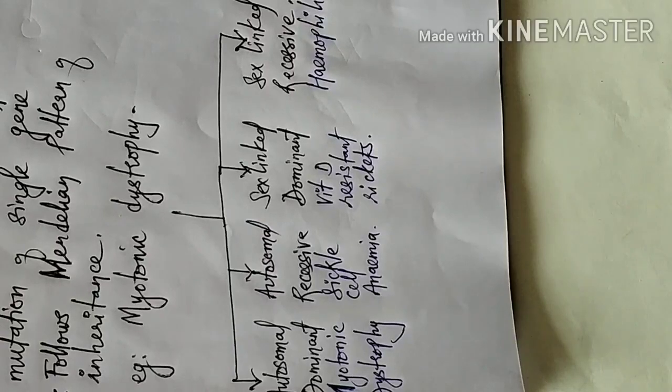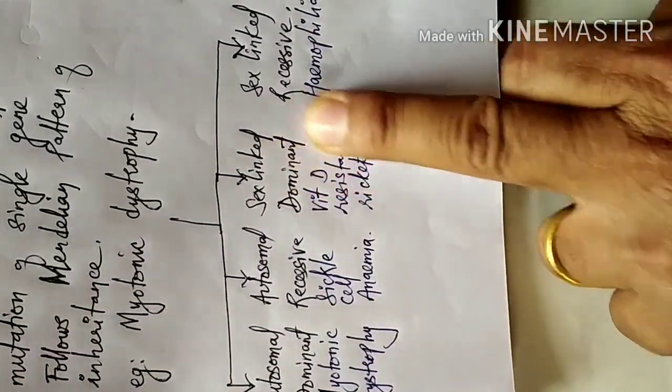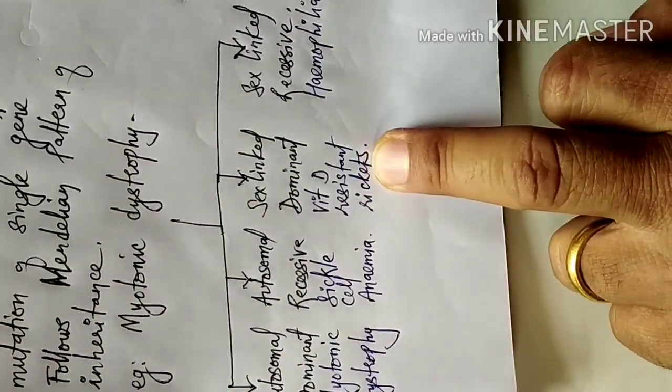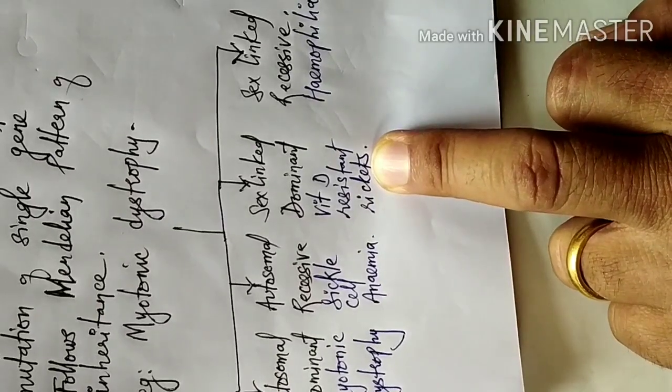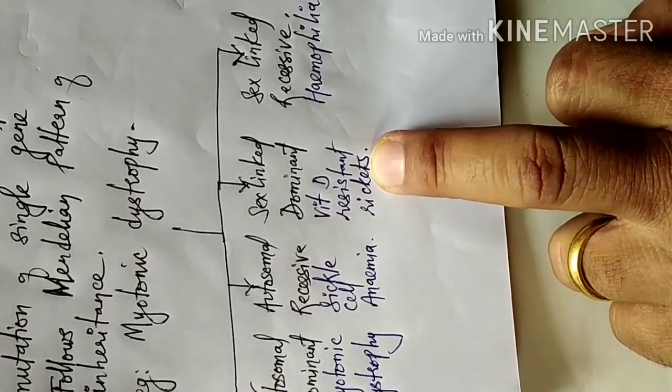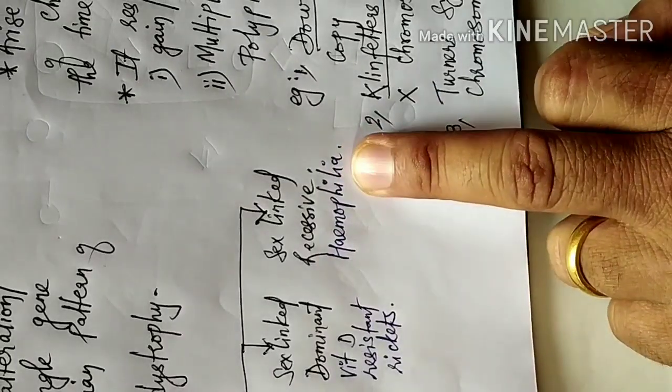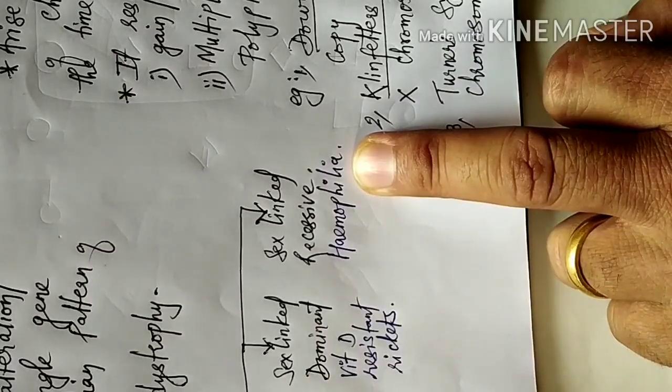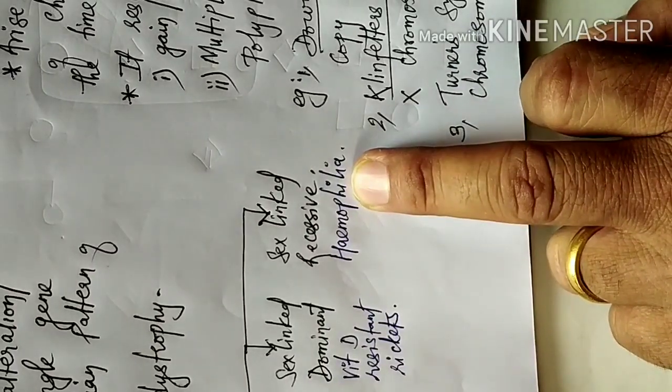Now coming back to this chart, the third category, that is sex-linked dominant. Examples: vitamin D resistant rickets. We don't need to go into details of this in the syllabus. The fourth category, that is very important, is sex-linked recessive disorder, an example of which is hemophilia.